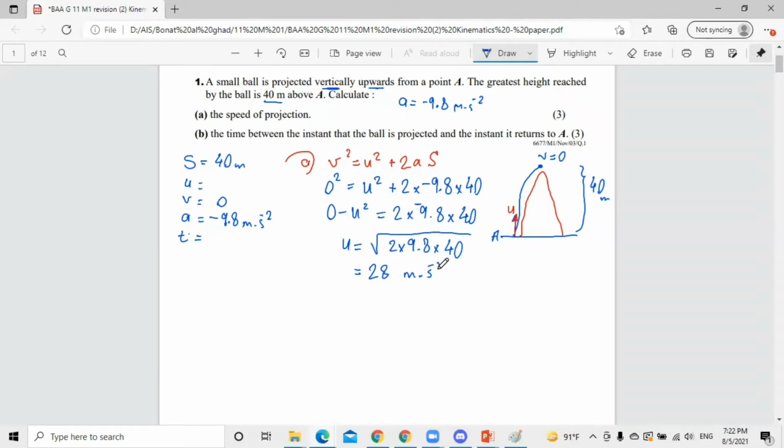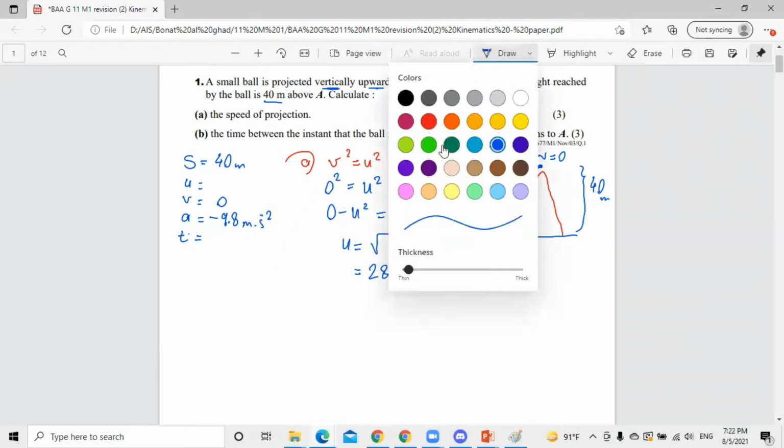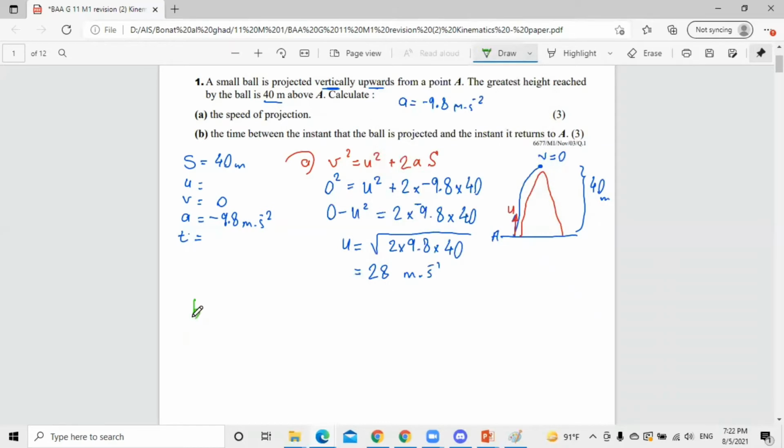Now for part B, in the same question, let's change the color. What do they ask? They give us the same three pieces of information, the s, the v, and the a. So that means I will find the time only to go up to reach the maximum height.